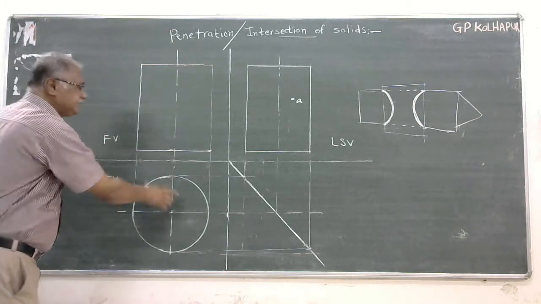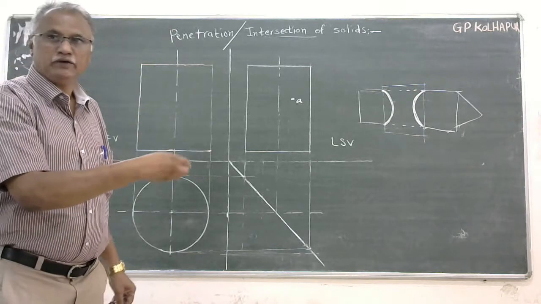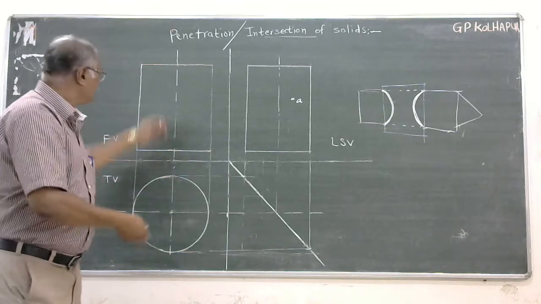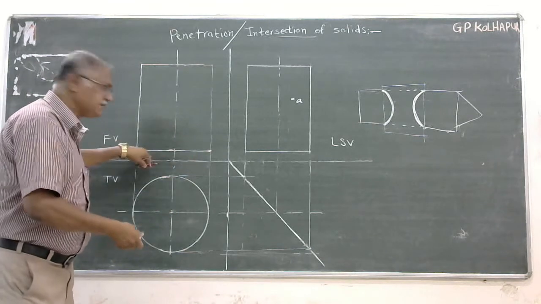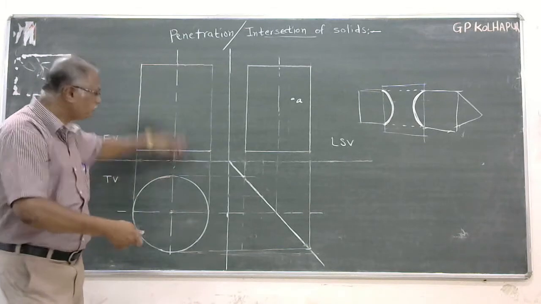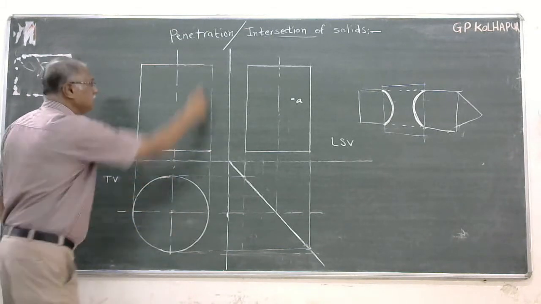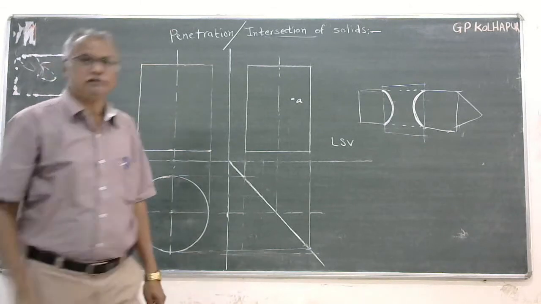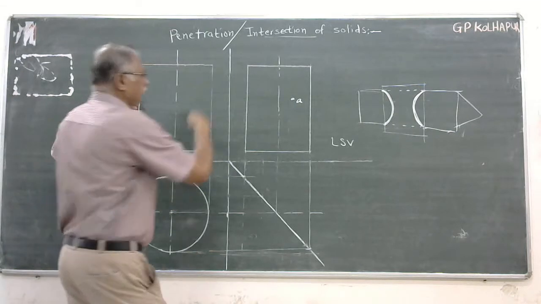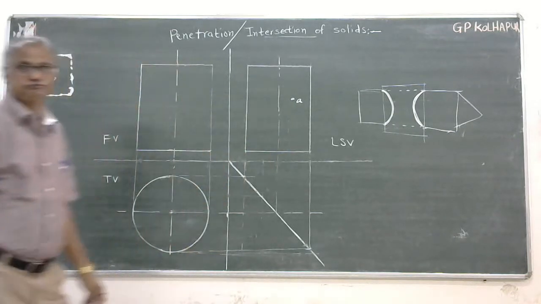I have considered the vertical cylinder, of which one face is parallel to the HP, or you may keep it on the HP also. Then the top view will be a circle, the front view will be a rectangle, and the left side view, which we can draw on the right side, will also be a rectangle.